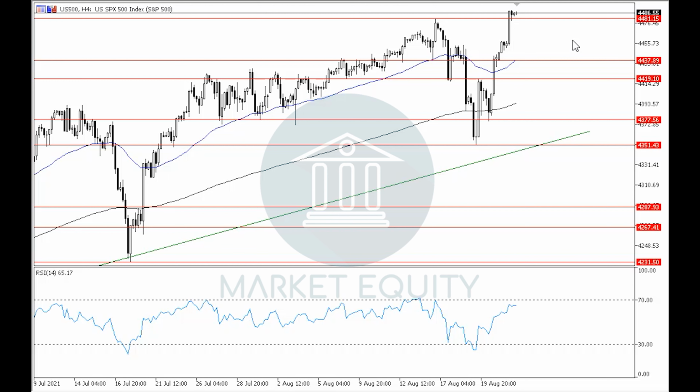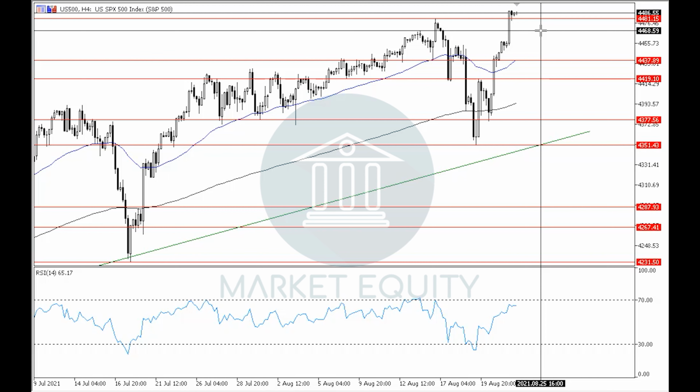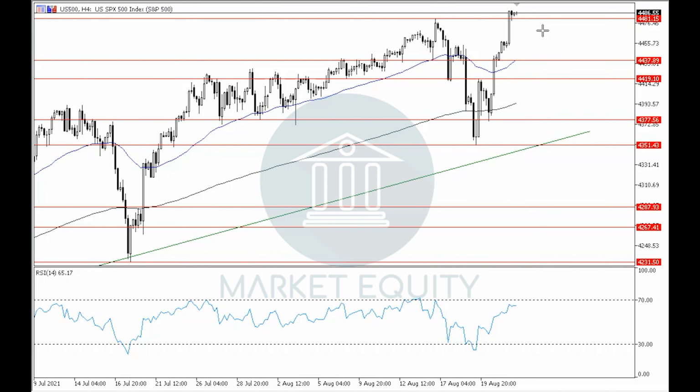If we notice the RSI indicator, then we can see that by moving around level 70 near the overbought area, it supports the probability of rebounding down to correct, which in that case might extend to target around level 4470 before continuing with the uptrend once again. That was it for the US 500 index. Let's move on to the New Zealand dollar versus the US dollar.